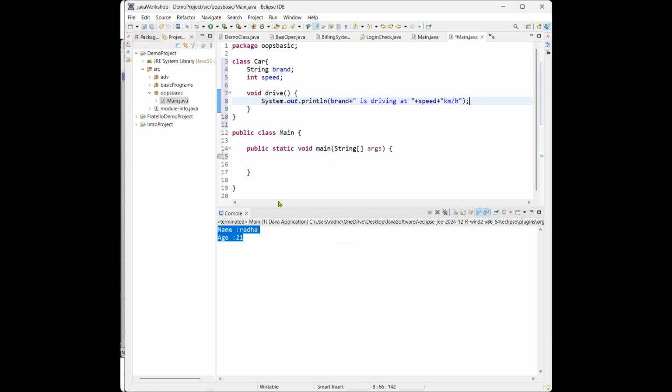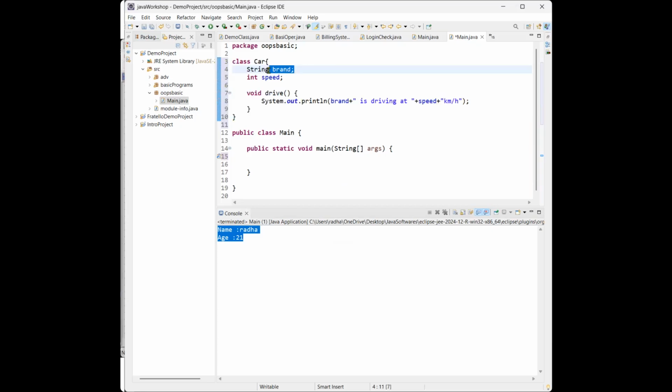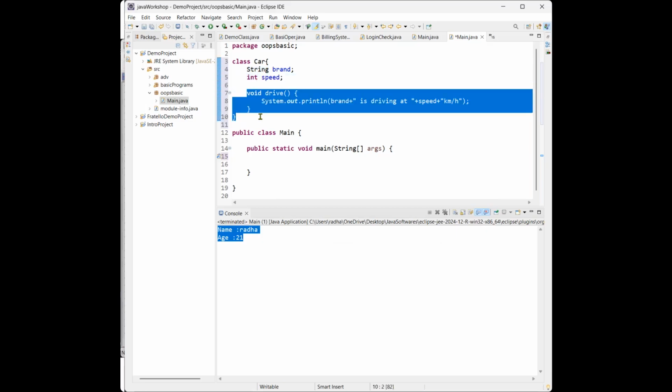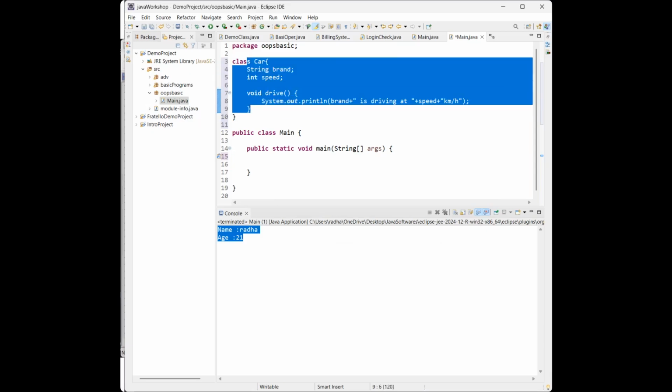Now this is a blueprint for any car. Any car has a brand, it has a speed, and it has a method of drive. Whatever the brand, we can use this basic blueprint.